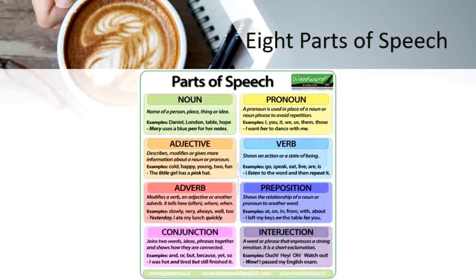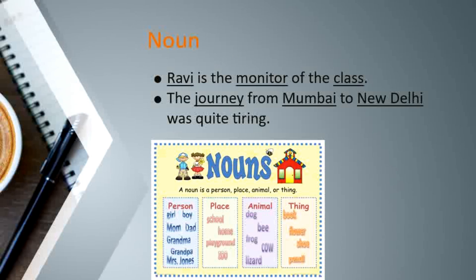So these 8 parts of speech are words that are categorized into 8 different classes. And why 8 different classes? Because of the different function they perform in a sentence. They are noun, pronoun, verb, adjective, adverb, preposition, conjunction and interjection. Let's first learn about the noun.